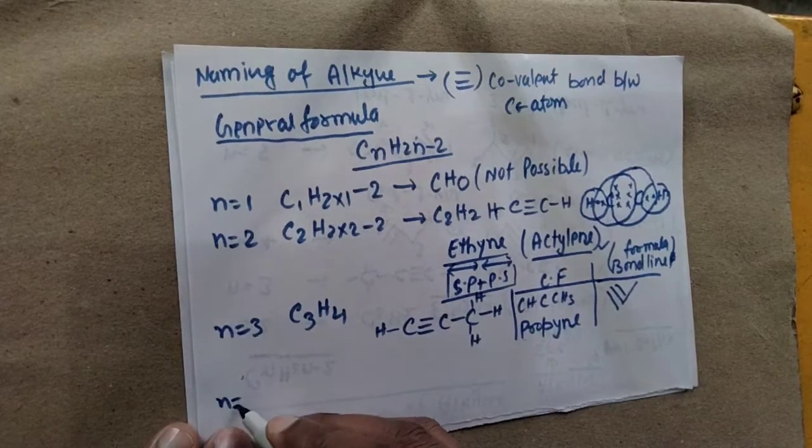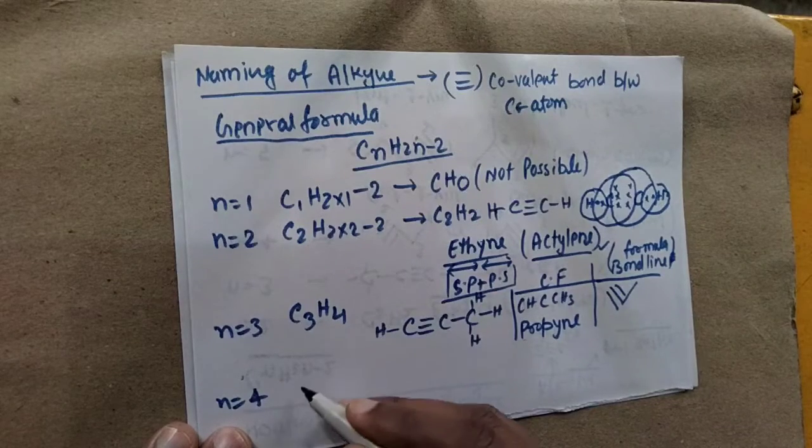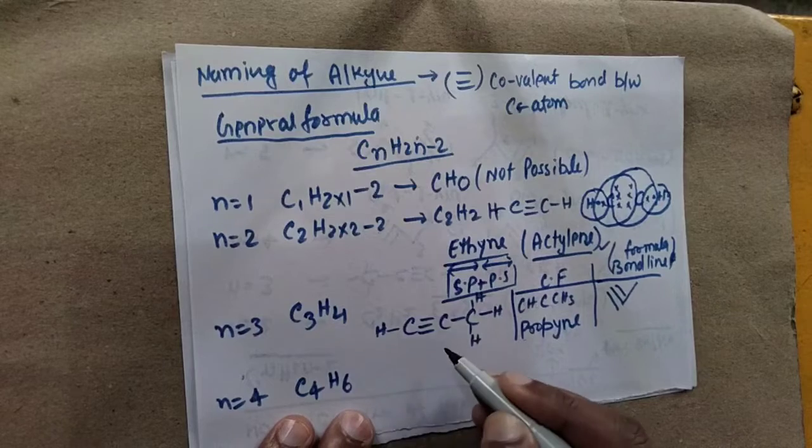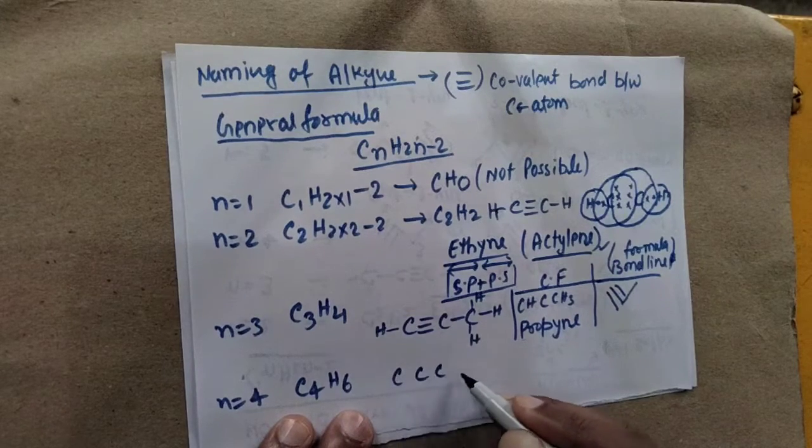Now if the value of n is 4, then we have C4H6, and the structural formula is 1, 2, 3, 4.